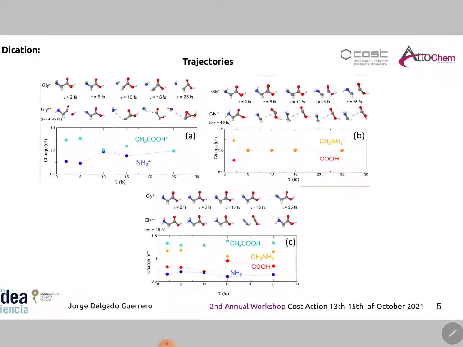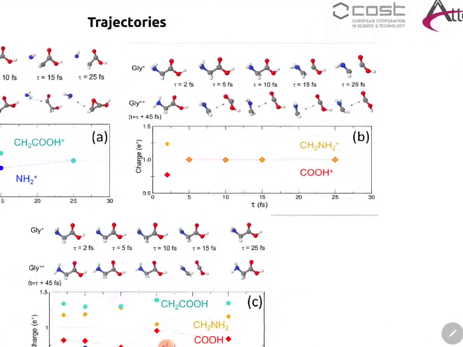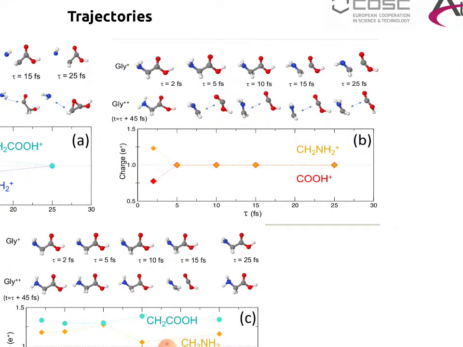If we consider in particular the picture concerning the CC fragmentation, we observe at the top the pump-probe scheme and the nuclear configurations, and below the distribution of the charge for the different fragments after 45 femtoseconds of the cation propagation, the x-axis being the delay between the pump and the probe. After a certain time delay, it suggests that the charge is very well distributed between the two fragments and that CC fragmentation is indeed observed after the cation propagation.